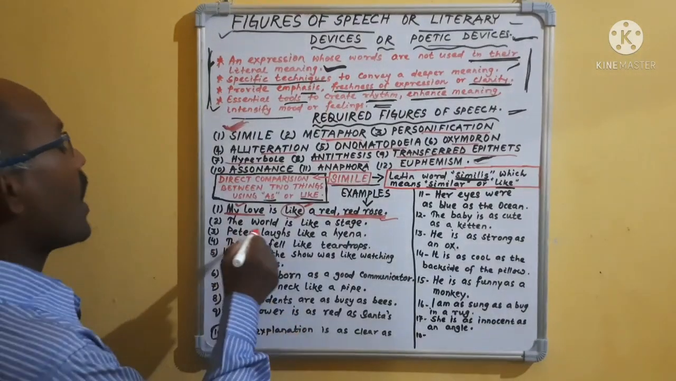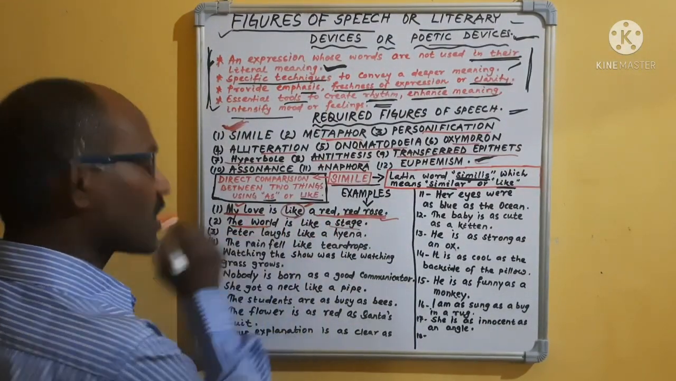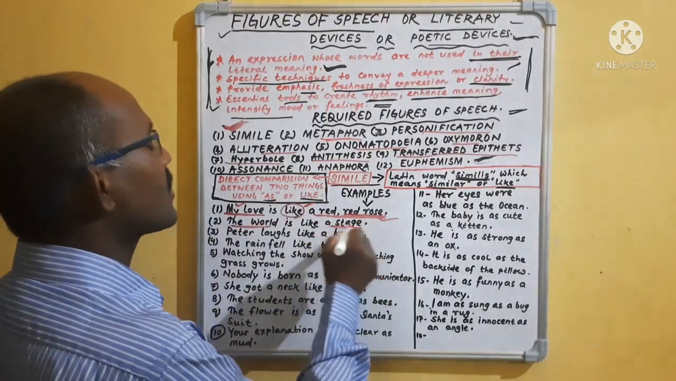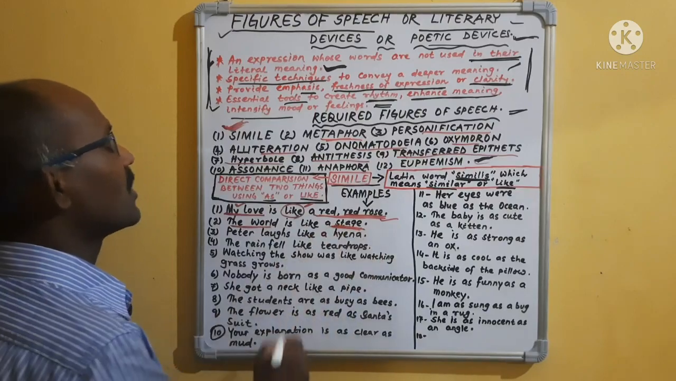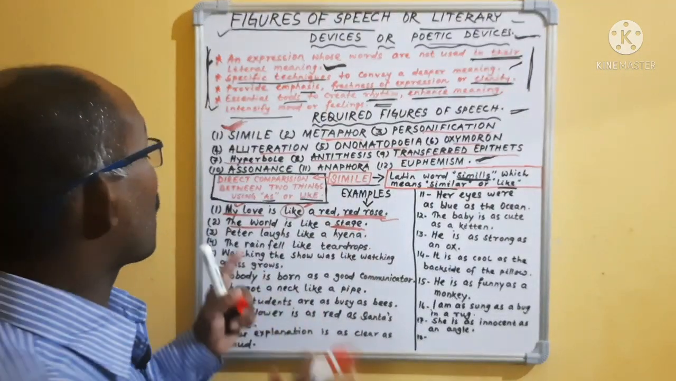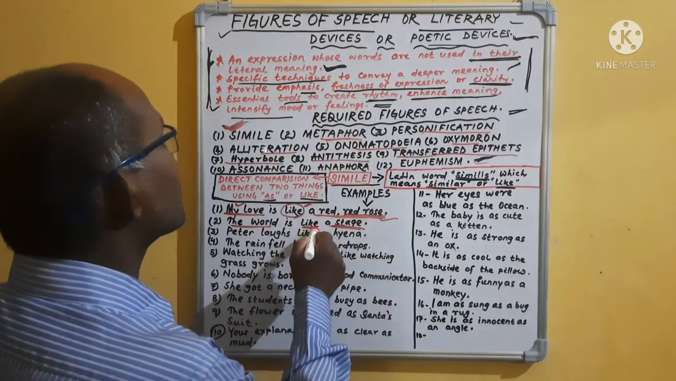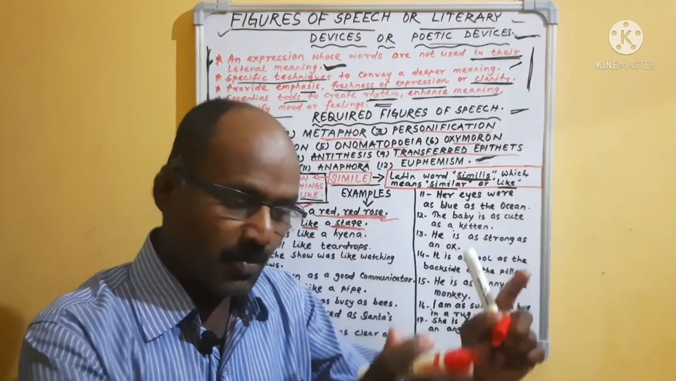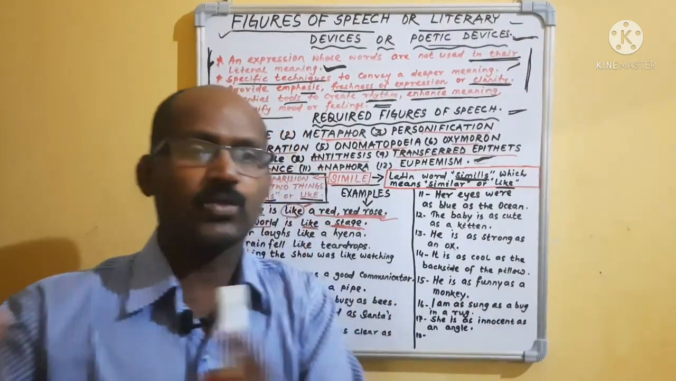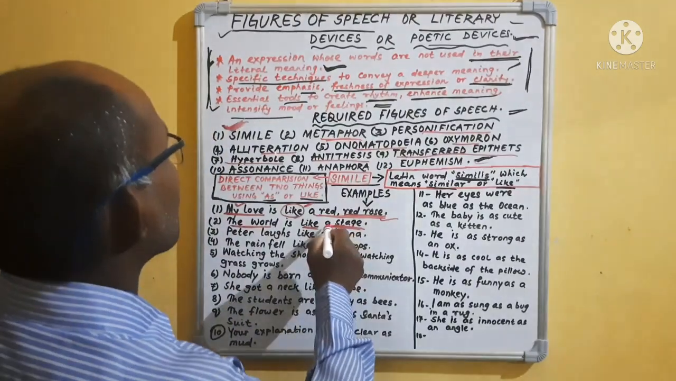Then, the world is like a stage. The world is one kind of object, and a stage is another kind of object. The world is compared with a stage. Then the world is not a stage, but the world is compared with a stage. That means the world is like a stage. Okay, the world is compared with the stage. So it is also a simile.